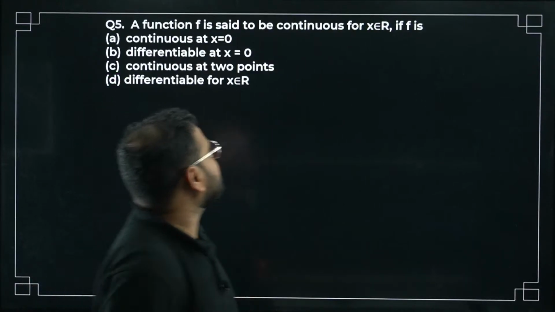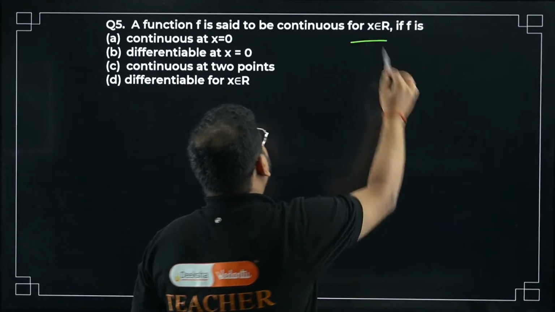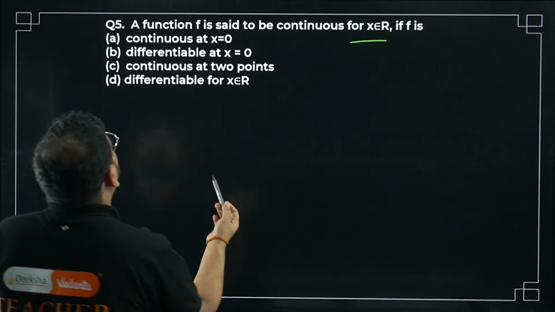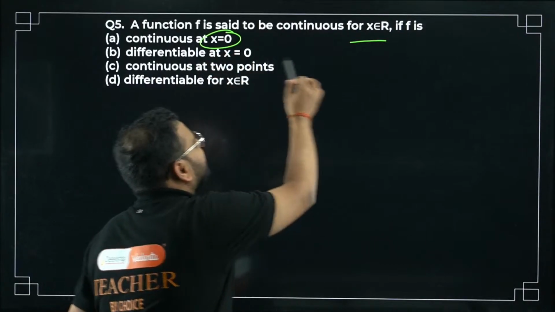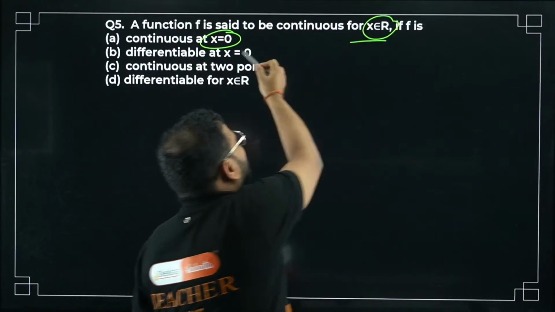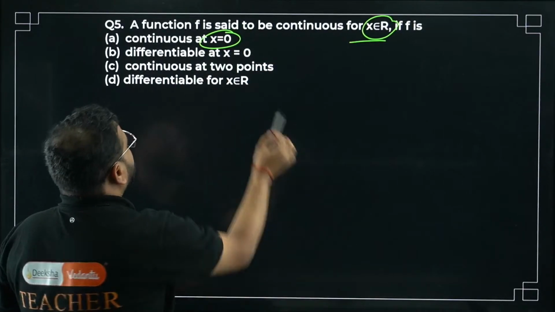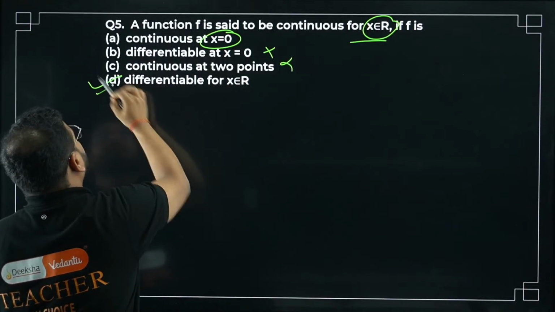A function f is said to be continuous for x belongs to real number if f is continuous at x equal to 0. But no, we're talking about only one point, right? We are saying for entire real number. So this can't be a right option. Differentiable at one point, not again a real option, not a good option. No, right. Option D looks good.